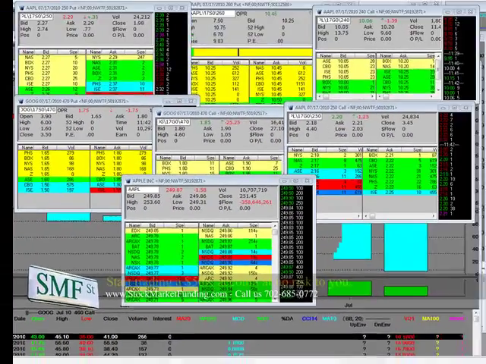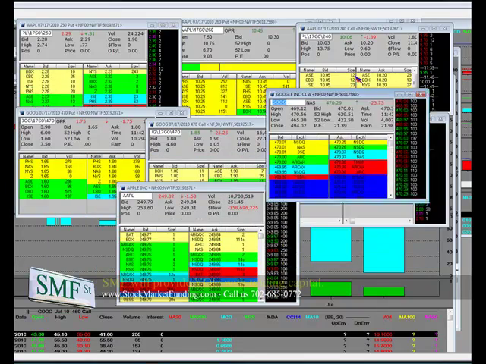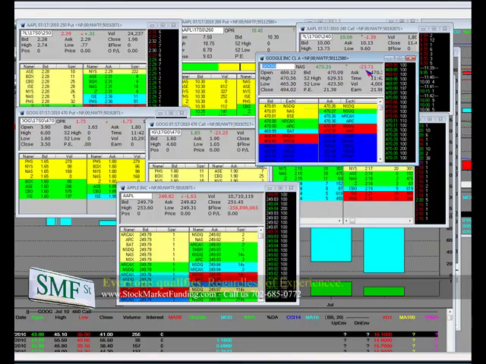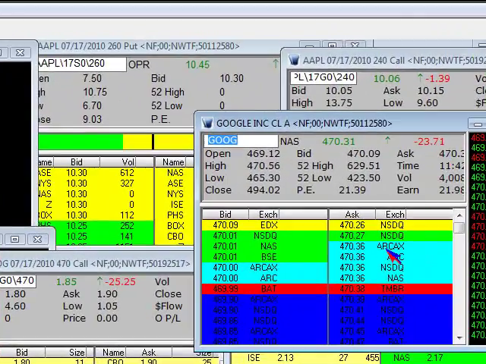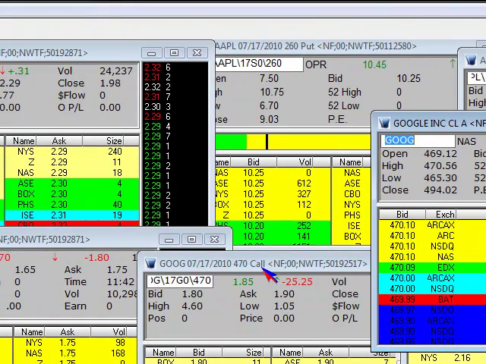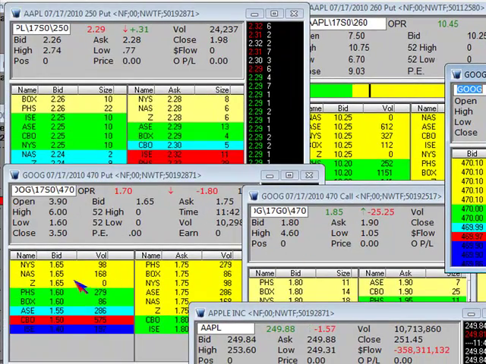As far as Google goes, here's your prints on Google right here. 465 up to 470, down $23.71 on the day. And you're at 470. Here's a 470 call. You're at 470, so here's a 470 put. One of these two is going to make a big run.